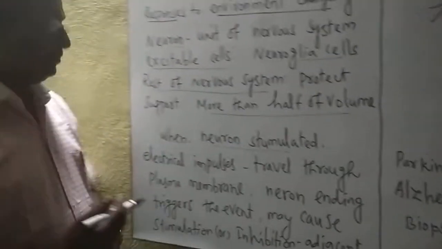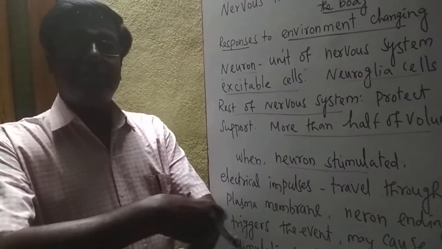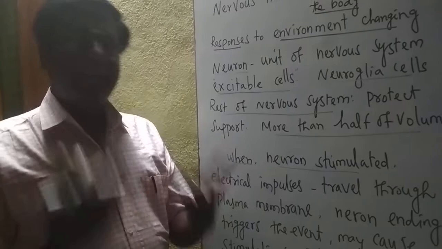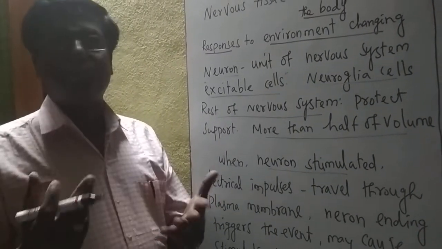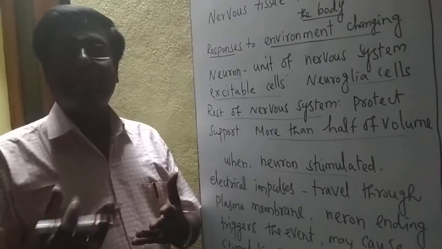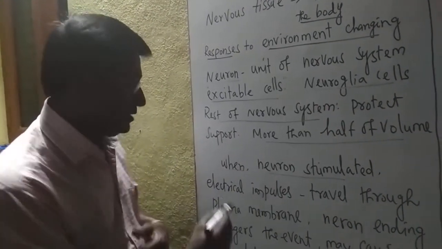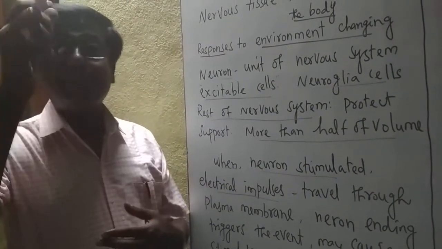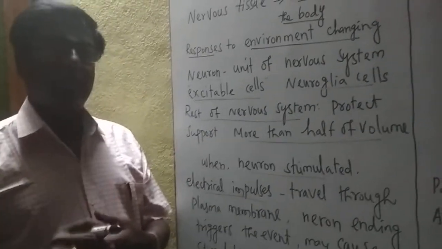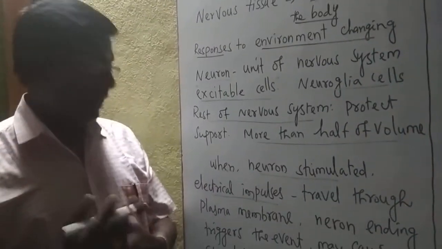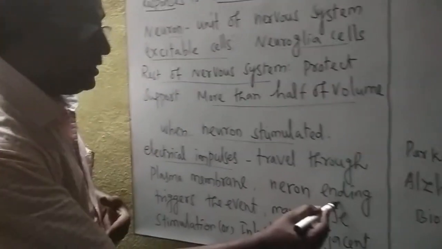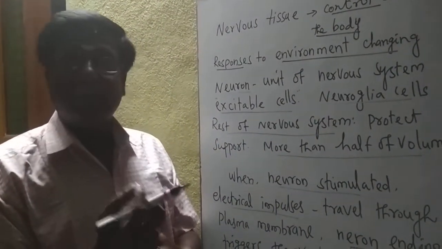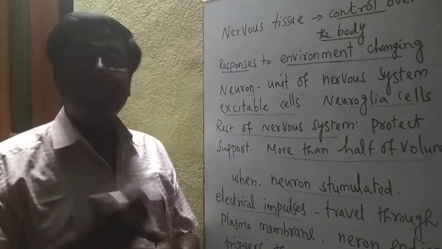Okay. Suppose a neuron is stimulated, for example by a hot pan touch. Any hot or cold or taste, whatever it may be, that stimulus is changed into electrical impulses. These electrical impulses travel quickly through the plasma membrane of the neuron, reaching the brain or wherever. Then the stimulus comes to the neuron ending. In a neuron, there is the cyton, then the axon. The stimulus comes to the axon end, which is the output zone.